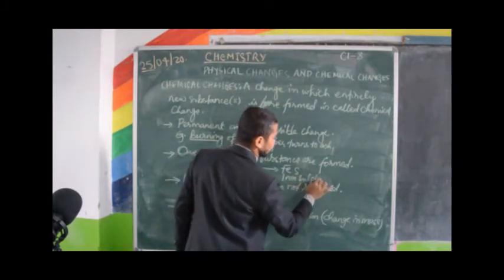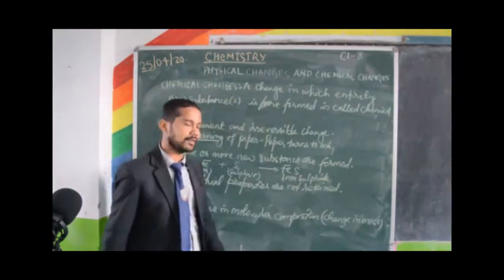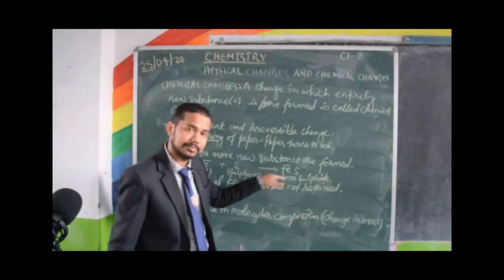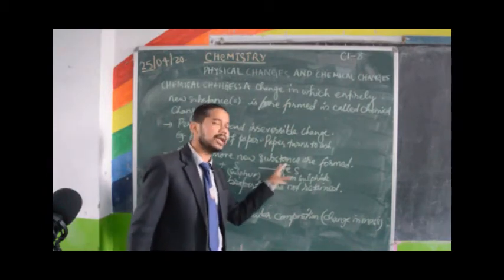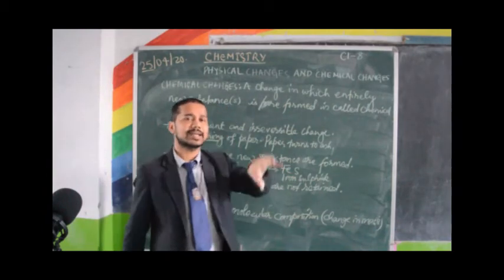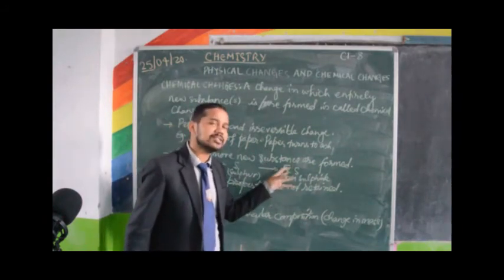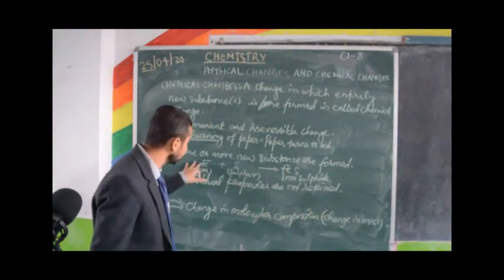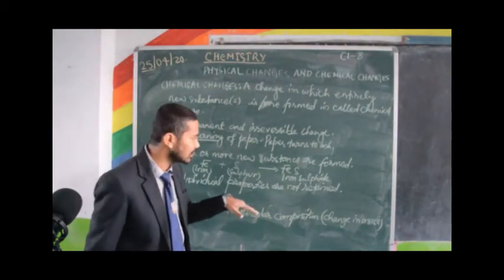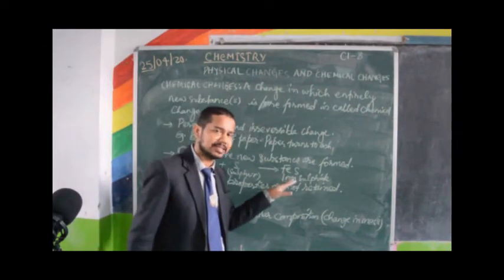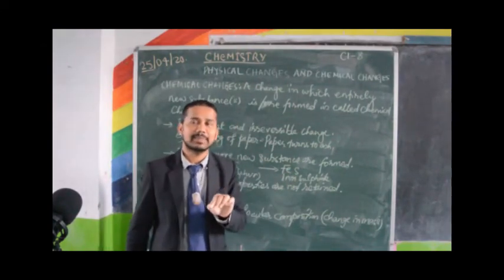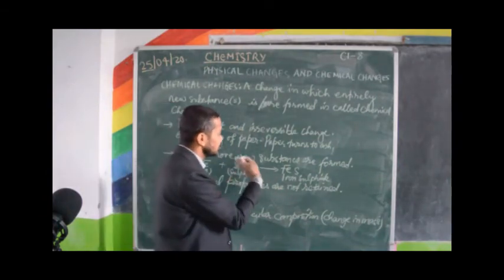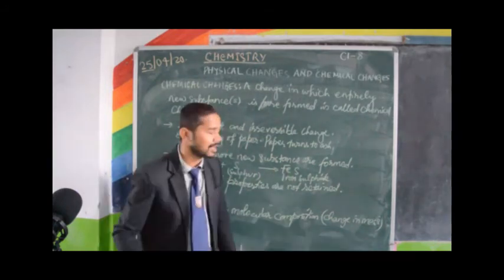Now if I bring a magnet, the iron will not get attracted. That means an entirely new substance has been formed. Previously the iron was attracted by the magnet, but now it is not. Iron and sulfur have been entirely changed to a new substance called iron sulfide.